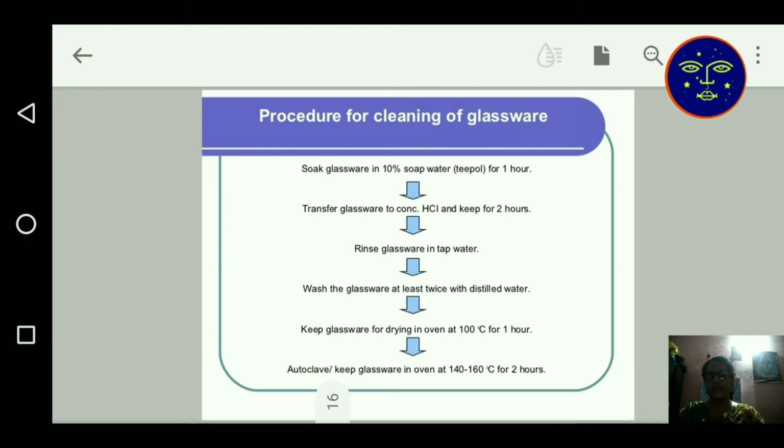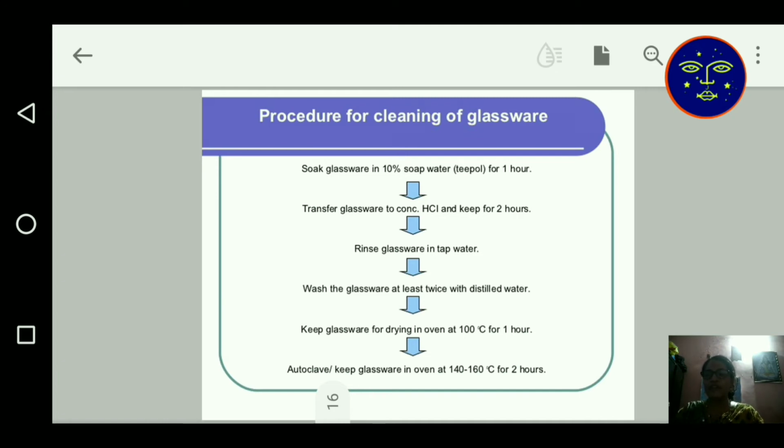For cleaning the glassware, first soak the glassware in 10% soap water for 1 hour. Soap water means detergent water. Then transfer the glassware to concentrated HCl and keep for 2 hours. Then rinse, meaning wash the glassware in tap water, then wash the glassware at least twice with distilled water.